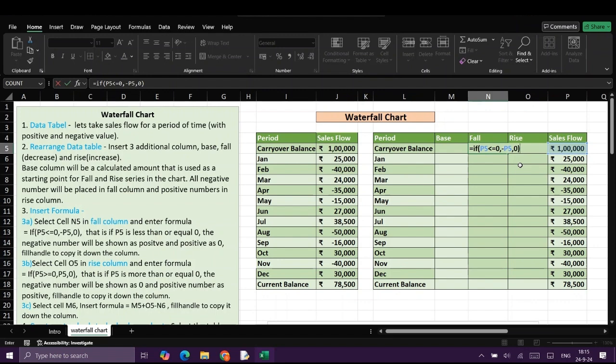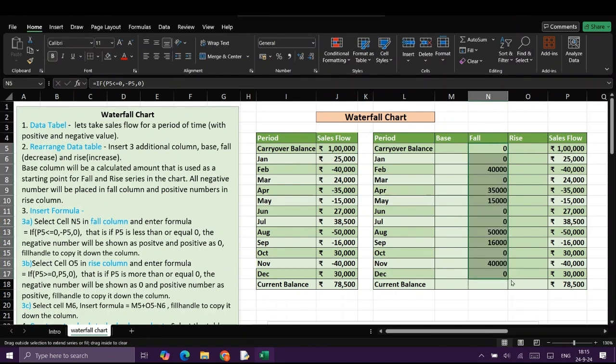So this means if P5 is less than or equal to 0, the negative number will be shown as positive and the positive number will be shown as 0. Okay. Now use the hand fill option to autofill the formula. So here we can see the positive value is reflecting as 0 and the negative value is reflecting as a positive value.